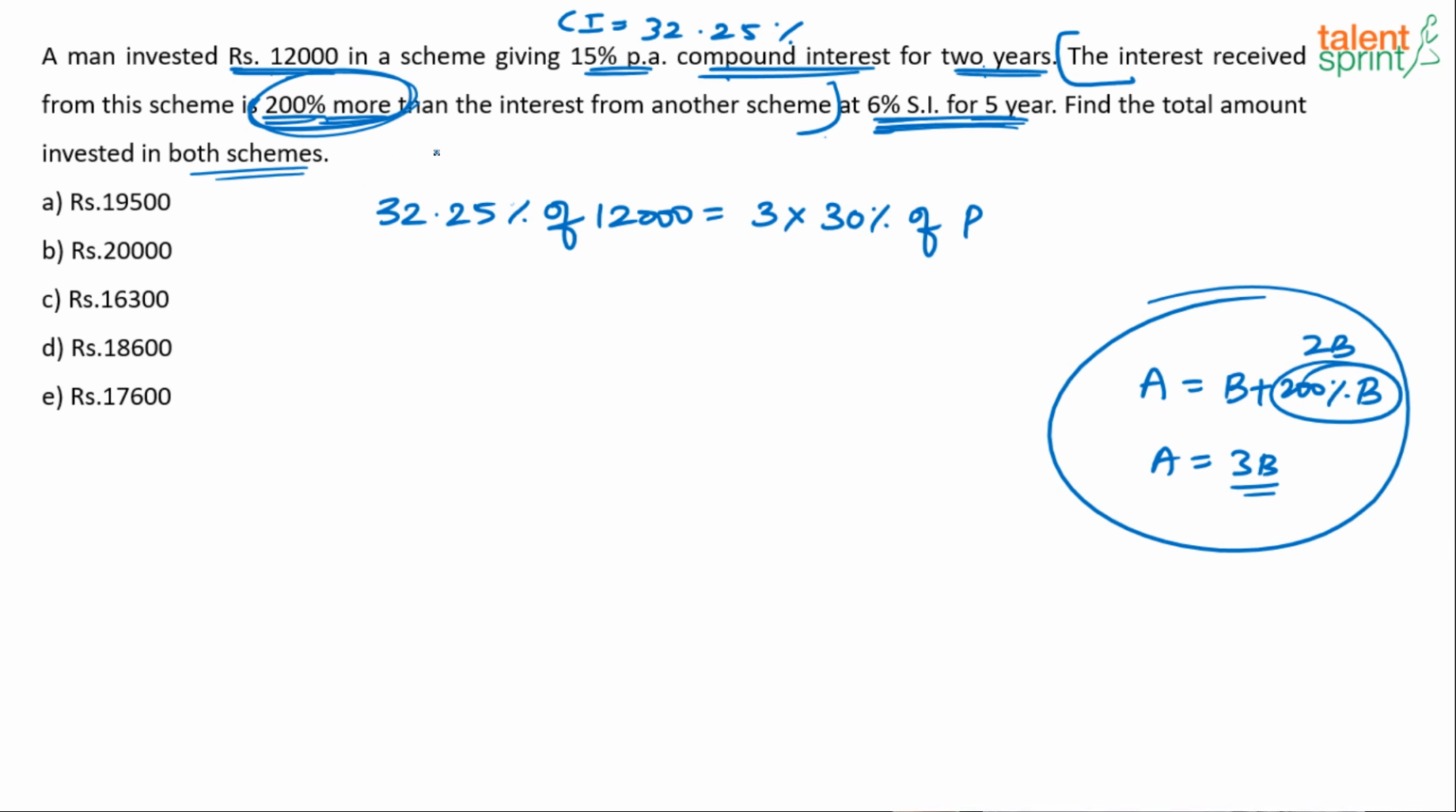You're getting it? So this is CI. The equation was this: CI equals 3 times SI. CI is 32.25% of 12,000. SI is 30% of P. Now play with it.